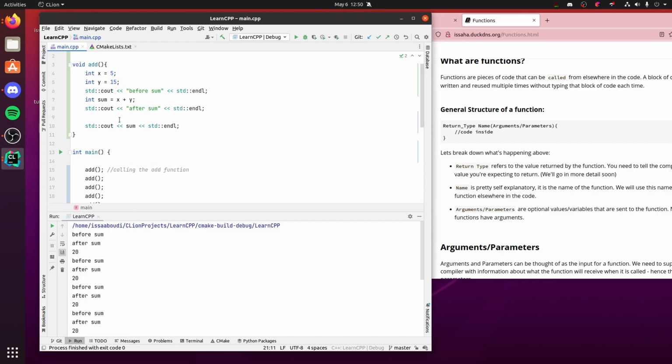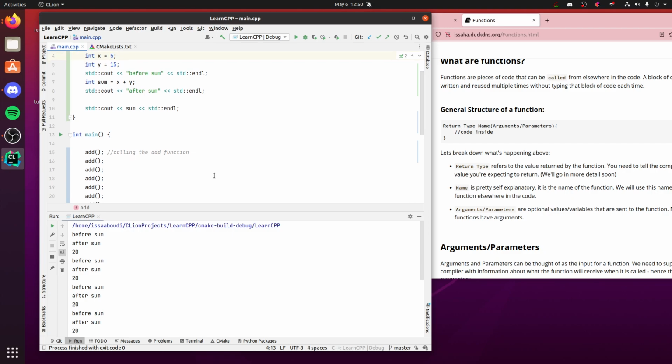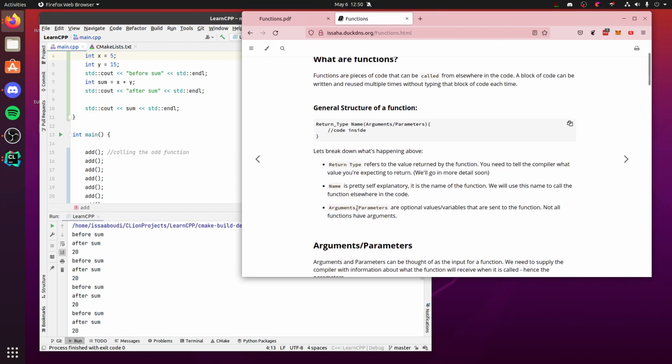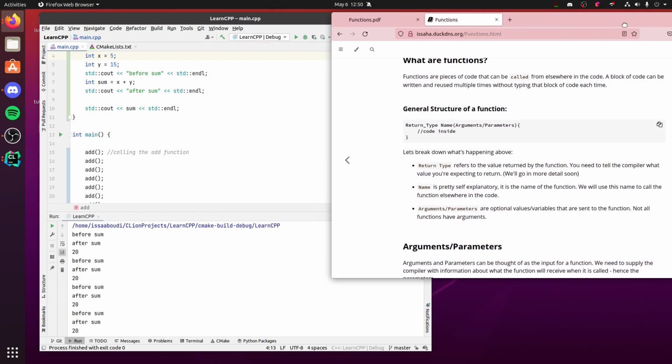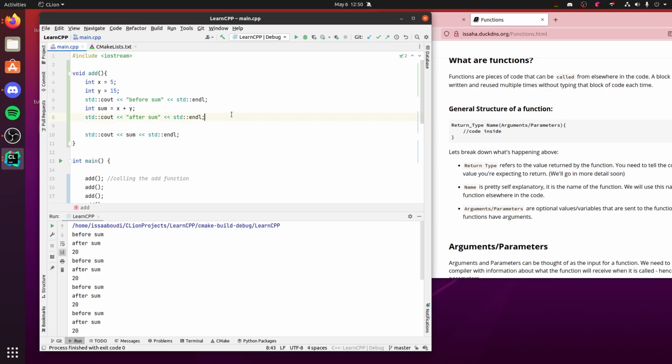But right now, it's hard coded. These are hard coded values. It's always going to be 5 and 15. What if we want to change that? Well, that's where this last part, arguments, comes in. I also call it parameter. I use those interchangeably. Not always. This is semantics. They're not technically the same thing, but for our purposes, they're close enough. Don't worry too much about semantics here.